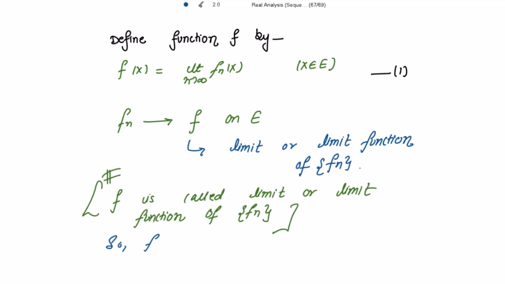So fn converges to f on E. We can also sometimes say that fn converges to f pointwise on E, right? If this one holds.